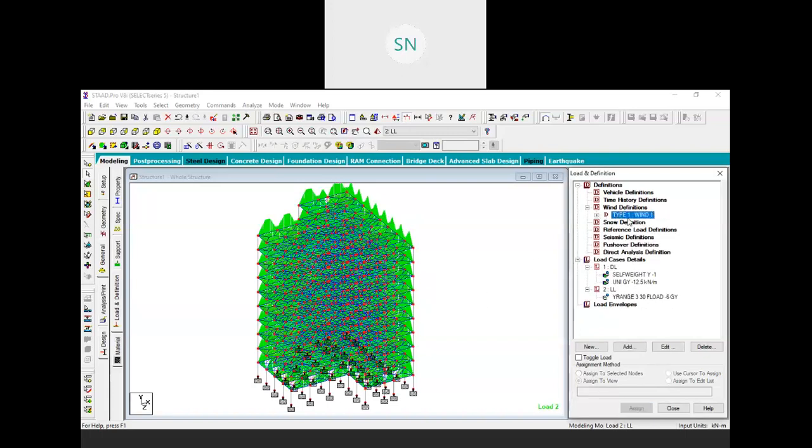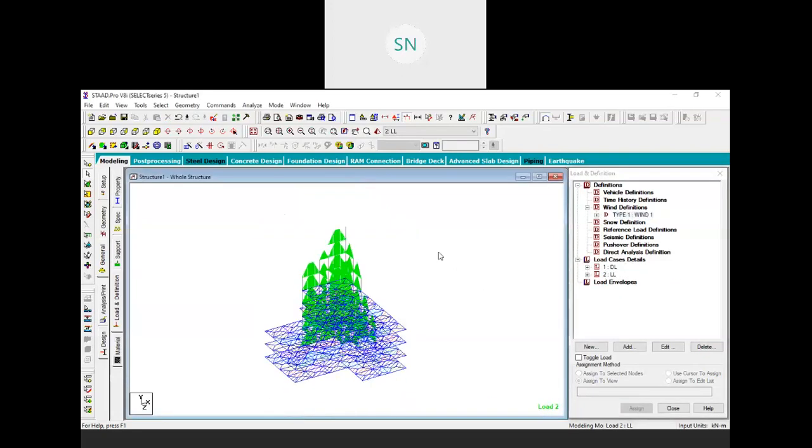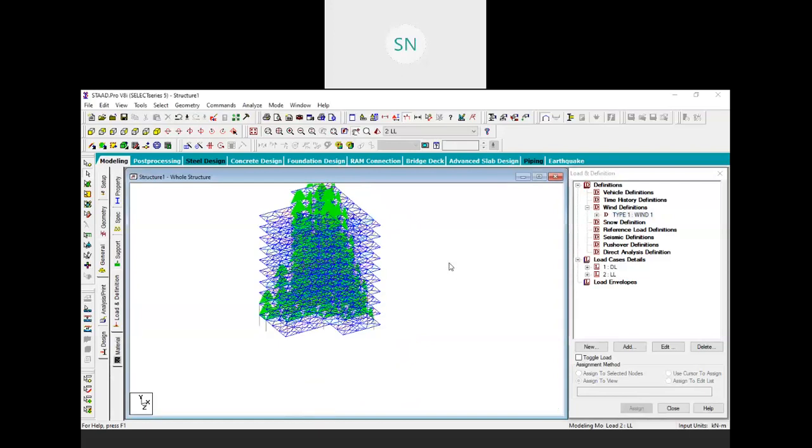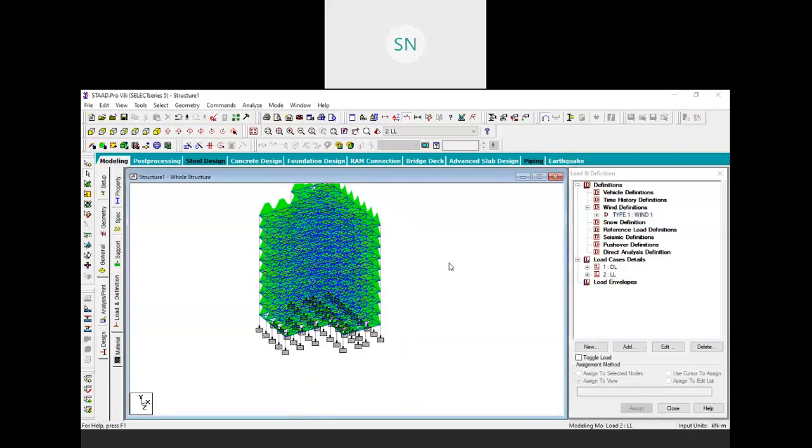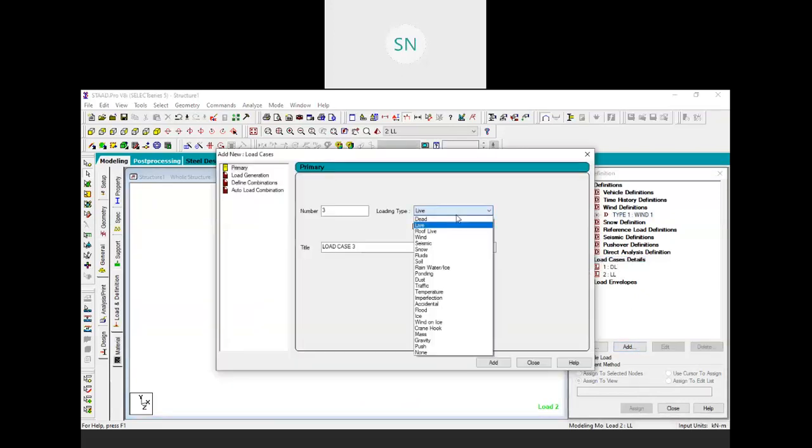Now we have created the definition. Now we need to create a load case for the wind. And as you all know, wind can appear from any direction: positive x, negative x, positive z, and negative z, right? So we need to create 4 individual load cases over here. Click on the load case, click on add, and here we are adding a wind load. So loading type is wind, and let me give a name, WL in X positive. So this is my wind load in X positive. Add, then wind load in X negative.